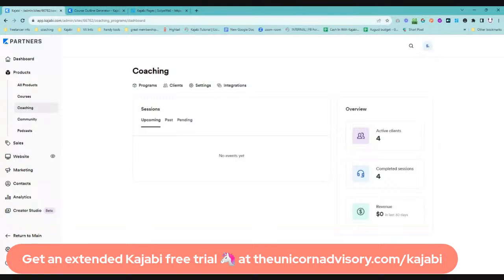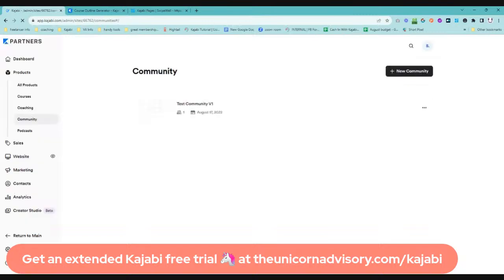I actually do link up to Calendly as I like that integration better. But if you didn't have a calendar tool, then there is a direct tool that you can use within Kajabi. It is more simplified. But if you're just starting out, then that could be exactly what you need. And people can then schedule times that suit them that are available on your calendar, and you can get that all booked in. You can also set up community, and Kajabi have recently got community version 2.